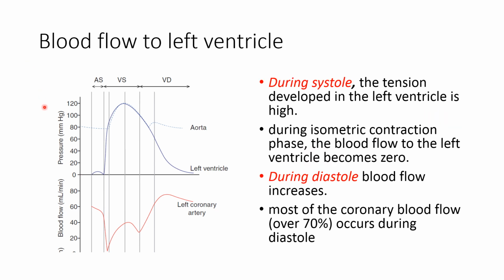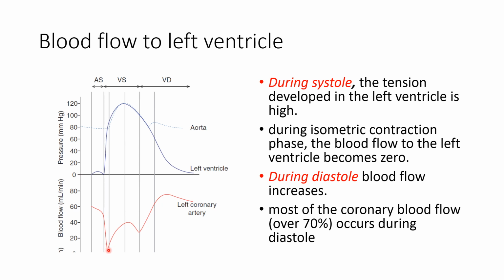Here we can see the recording of pressure inside the left ventricle during the different phases of the cardiac cycle, and the recording of blood flow inside the left coronary artery during all the phases of the cardiac cycle. As we can see, during the ventricular systole, coronary blood flow decreases, and during the isovolumetric contraction, coronary blood flow decreases up to zero.